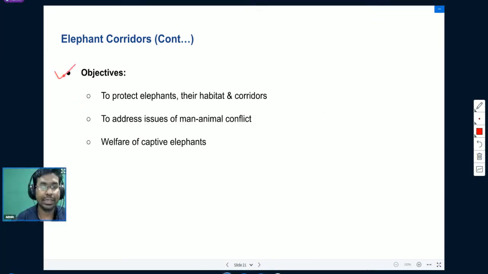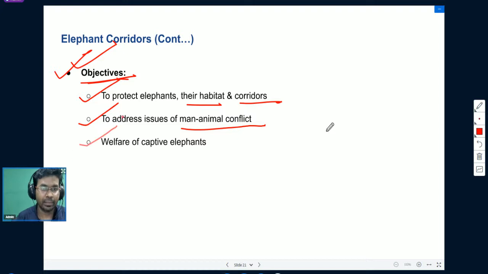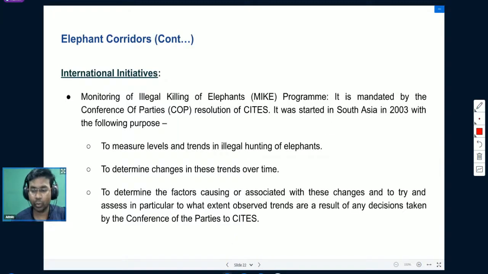Apart from this, what are the objectives of this particular Project Elephant? One of the objectives is to protect elephants, their habitat and corridors. Second is to address the issue of man-animal conflict. Third objective is to look after the welfare of captive elephants. Captive elephants are those elephants that are not residing in their wildlife habitats. They have been brought from their wildlife habitat to a kind of conservation area where we can protect them.